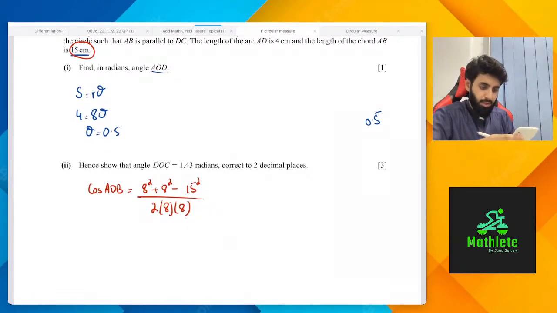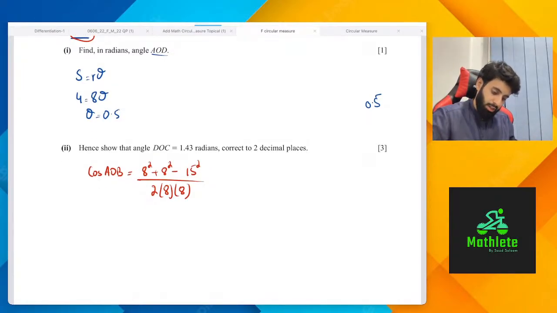Let's work this out: 8 squared plus 8 squared minus 15 squared upon 2 into 8 into 8, then cos inverse of the answer. So AOB is equal to 2.4307 and so on.